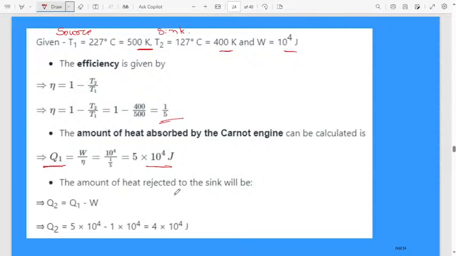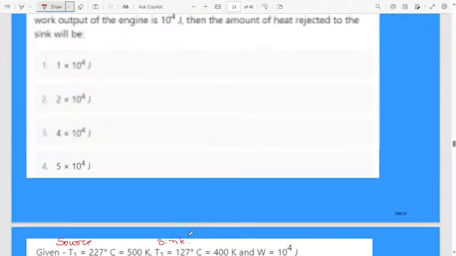The amount of heat rejected, the formula is Q2 equal to Q1 minus W. Q1 is 5 into 10 to the power of 4 minus W which is 1 into 10 to the power of 4. 5 minus 1 is 4, then 4 into 10 to the power of 4 joule, that is nothing but Q2. Very easy problem, everything is given in the question.